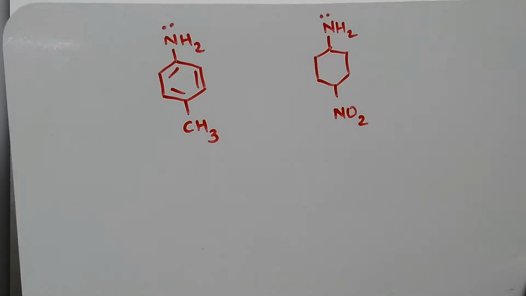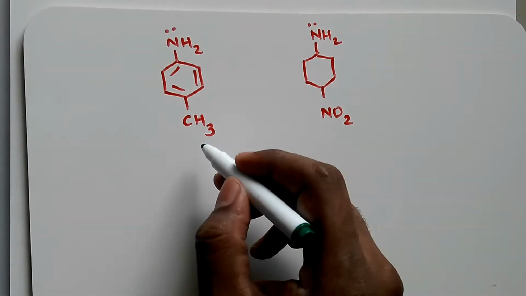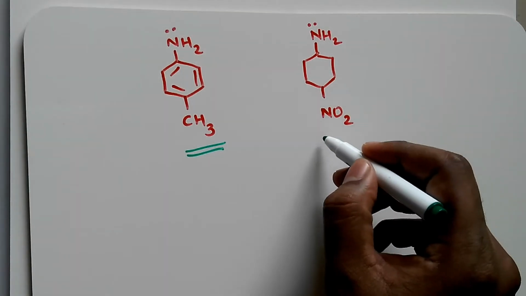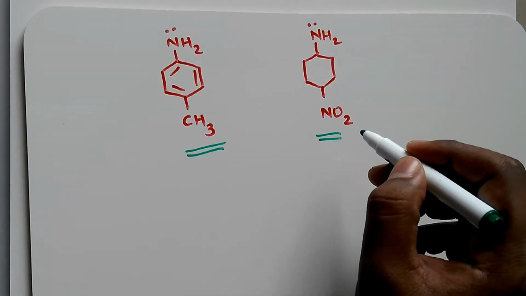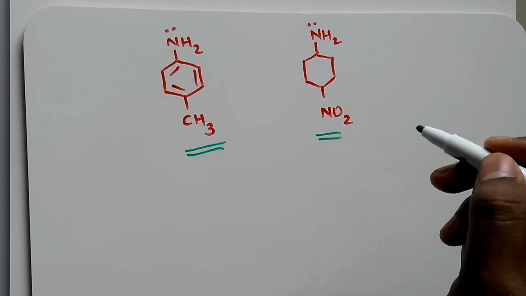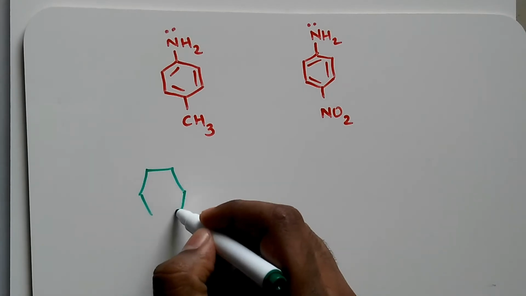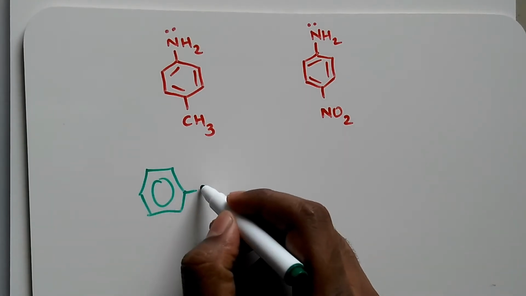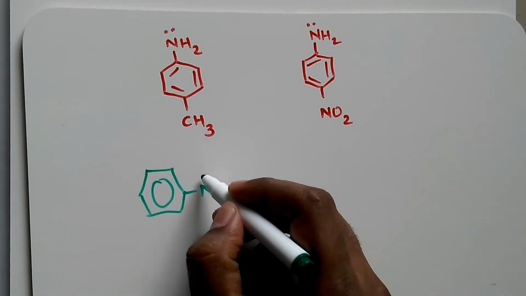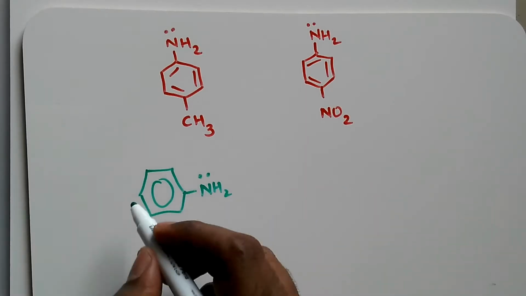Now if someone asks you whether this is more basic or this is more basic, I will explain that now. Suppose we have the aromatic ring here, and here we have the NH2 with the lone pair of electrons.